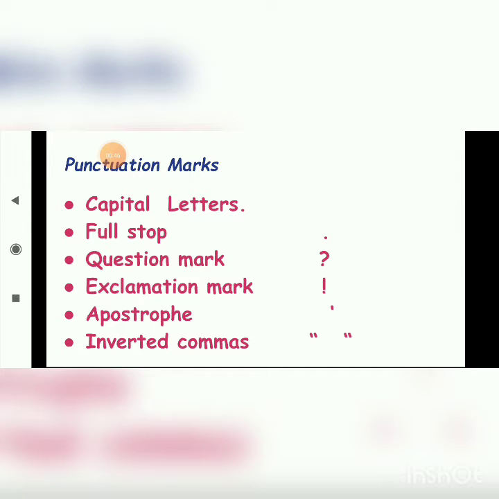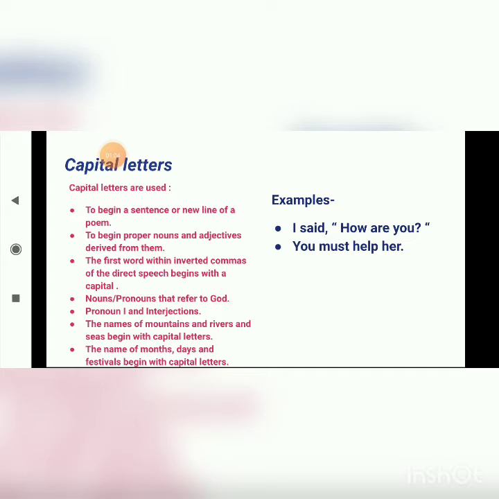Some of the punctuation marks are as follows: capital letters, full stop, question mark, exclamation mark, apostrophe, and inverted commas. Capital letters are used to begin a sentence or new line of a poem.